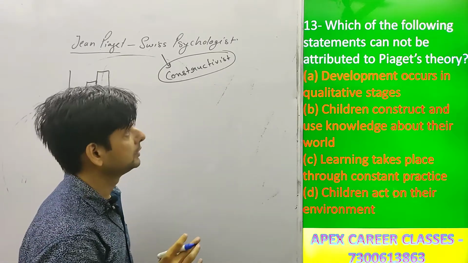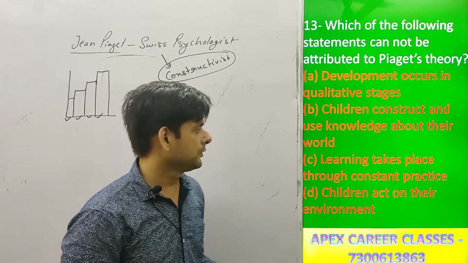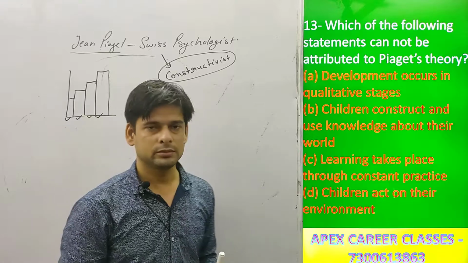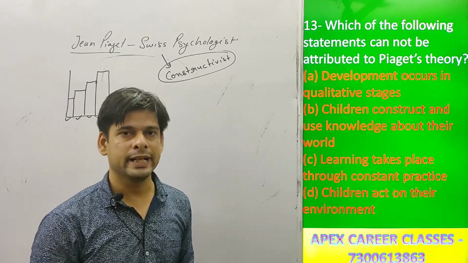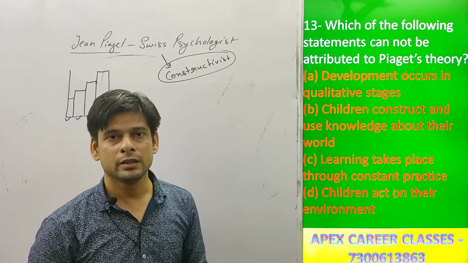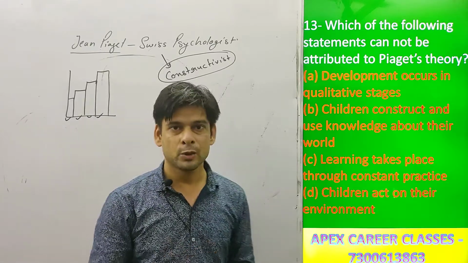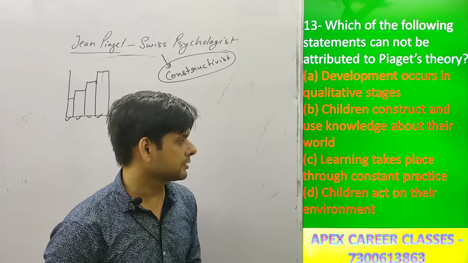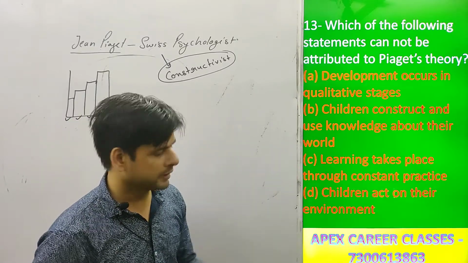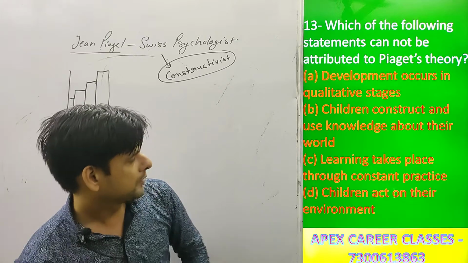It is also correct. So the correct option here will be option C. If you say that they learn through making various attempts or through a lot of practice, then the answer will be wrong. They learn through exploration, through experiences, not through practice. Okay? So here the correct option is option C.